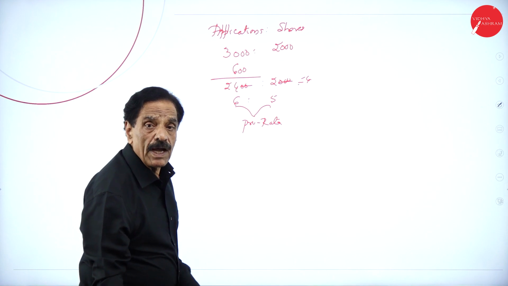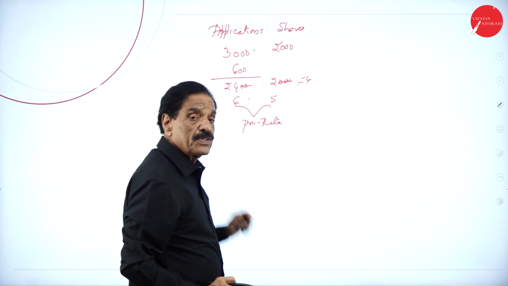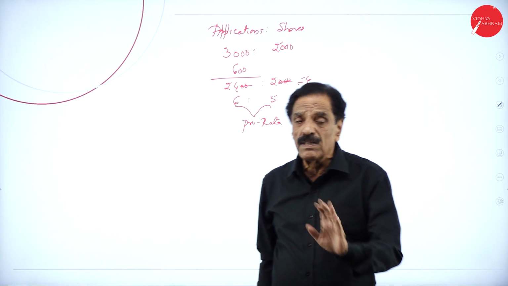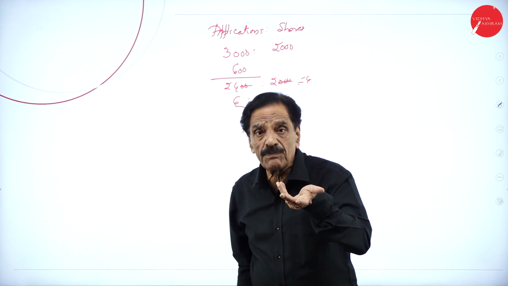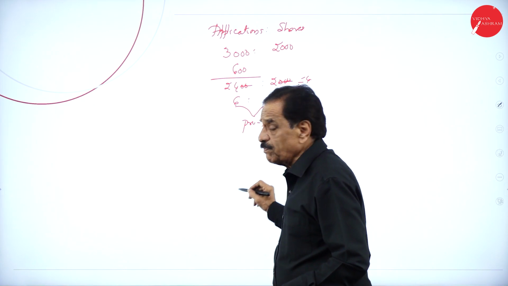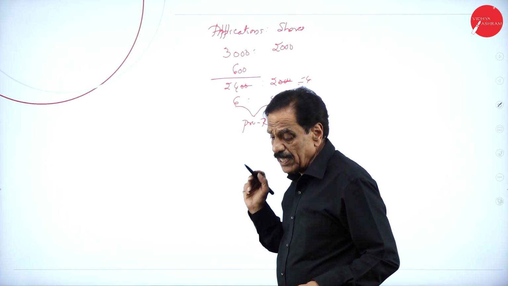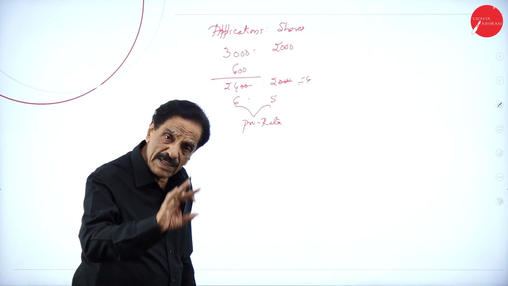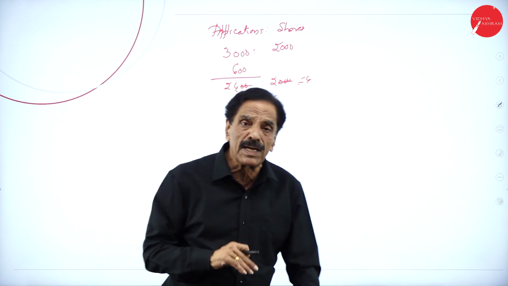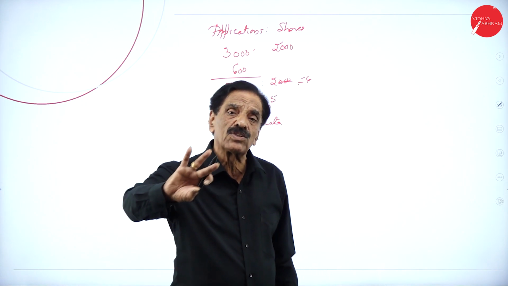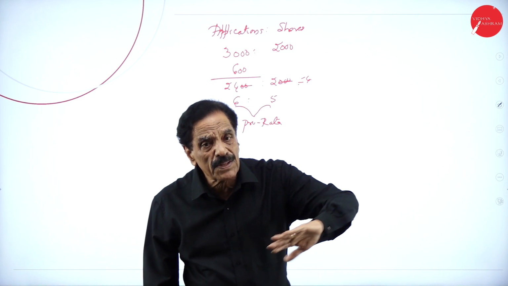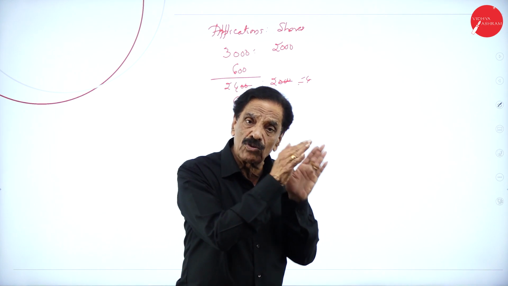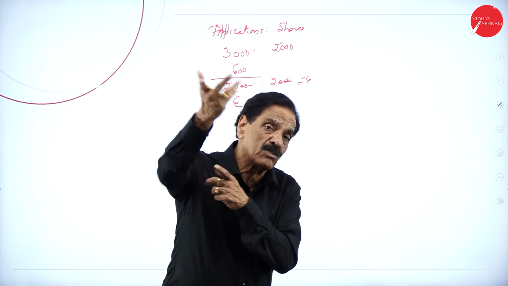It means if you want to have 5 shares, you have to apply for 6. If you want to have 10 shares, you have to apply for 12. Multiples of 5 and multiples of 6: 5, 10, 15 and 6, 12, 18. Then the problem says whatever excess application money comes is adjusted to allotment. When you receive the money, the entry is bank account debit to share application account. When you pay back the money, share application account debit to bank account.